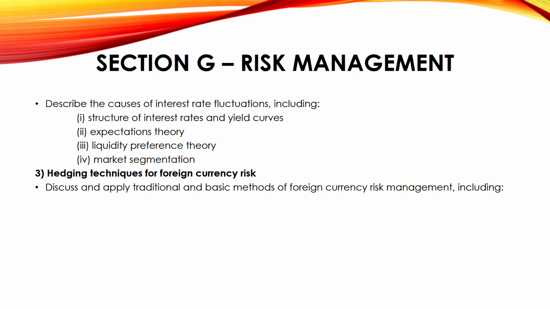Right? What are the basic methods? We have currency of invoice. Maybe the invoice which you make, you can tell them to make it in your home currency so that you don't face any foreign currency risk. Next, netting and matching. What is netting? All your payments and receipts, if you have them in one particular currency, you can net off your payment with your receipt so that you only deal with net payment or net receipt. Matching is when you are taking an asset in one currency, the liability also make sure that it is in the same currency so that there is no foreign currency risk there.